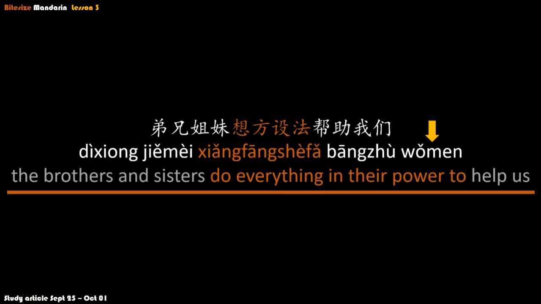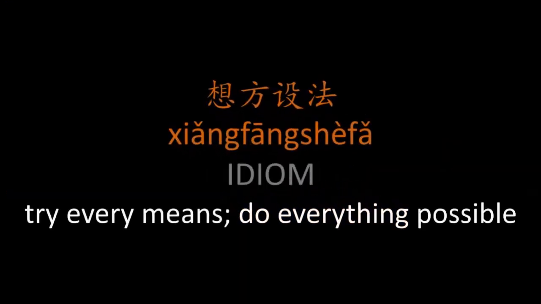Now, when we say 我们的上帝, how often do we think to ourselves, so what's going on here is I'm using the possessive particle? We don't, we just say it. And how often do we think 我们 is either we or us, depending on whether it's in the subject or object position within a given sentence? Now, maybe at one stage we might have learned all of that, but now it doesn't even occur to us that that is what's happening. We just say it. And really, it's the same with idioms. So we've learned that 想方设法 is indeed a four-word idiom, but going forward, we could just think of it as simply one way to say do everything in one's power, or try every means, do everything possible.